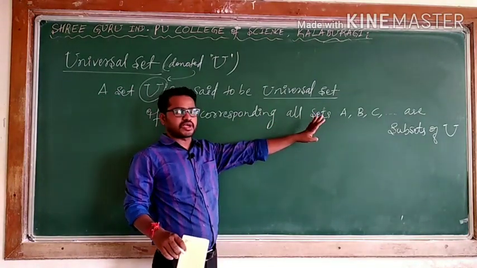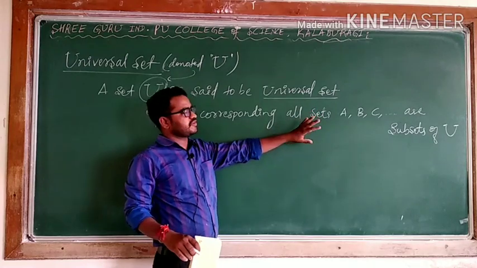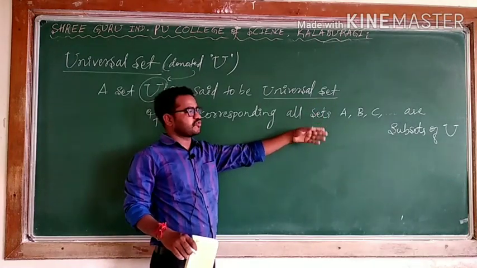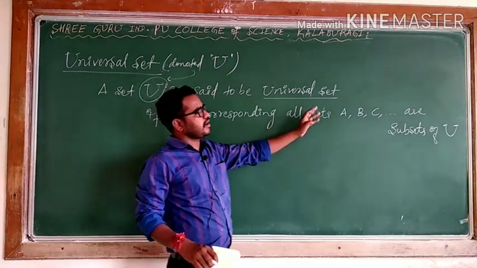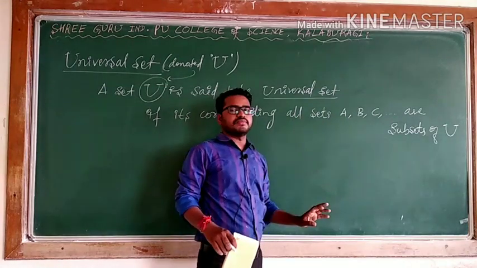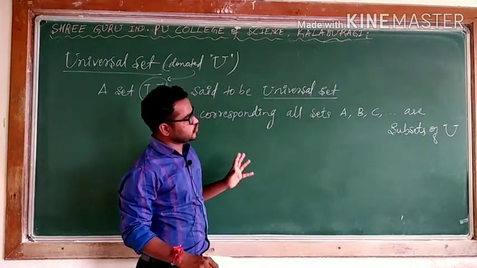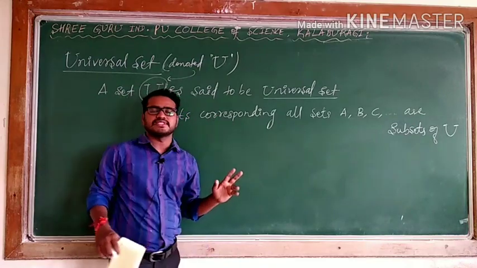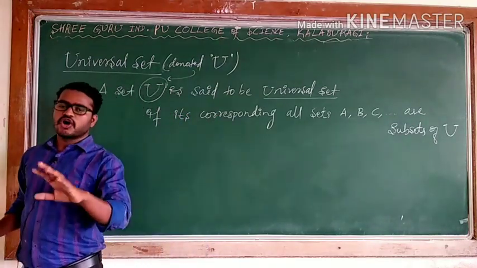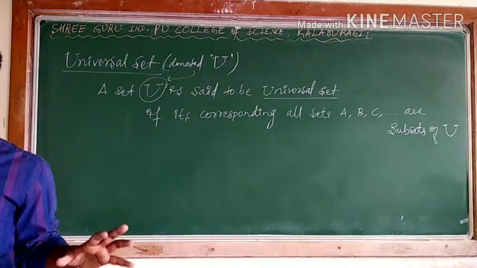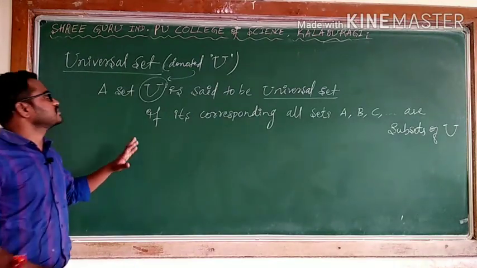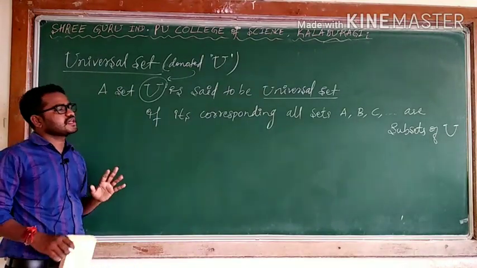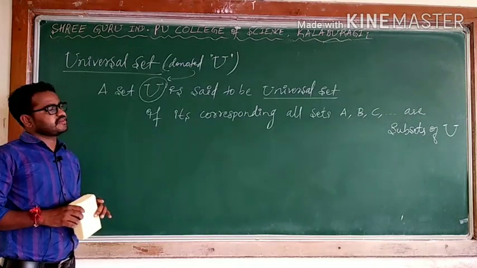if it has only 3, okay. If it has 4, okay. If it has still more, no problem. It may be 4, 5, 6, are all subsets of U. Means when U has some corresponding sets, if all the remaining corresponding sets are subsets of U, then only I can say it is a universal set of the given sets A, B, C.